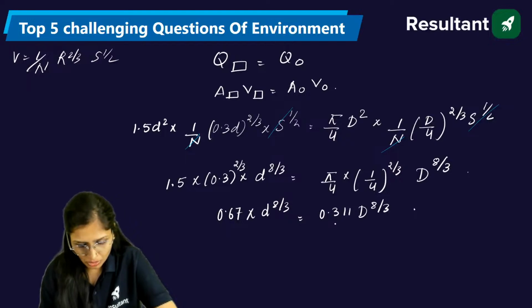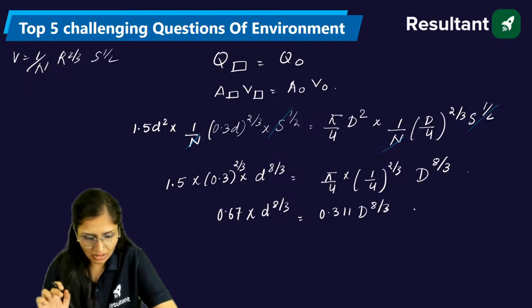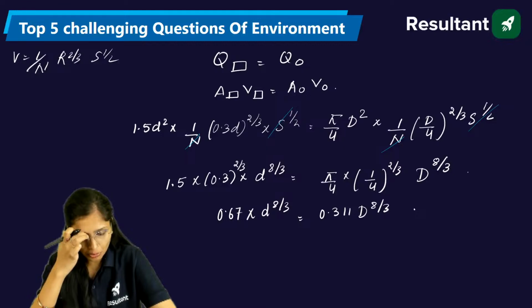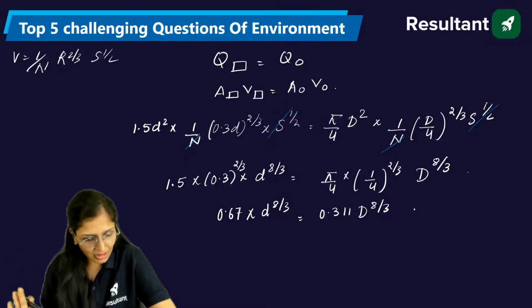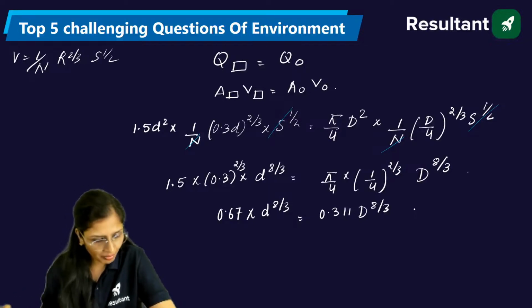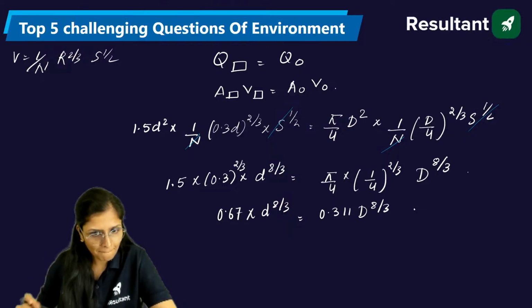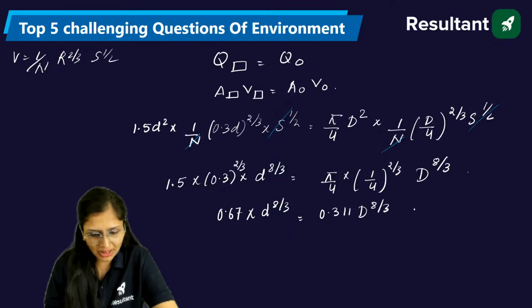If I divide 1.67 by the other term, I'll be getting 2.14. Check it out. If you find any mistake, you can let me know. Any mistakes? Any calculation mistakes? Only calculation mistakes can be there. Other than that, I don't think any other mistake is possible.